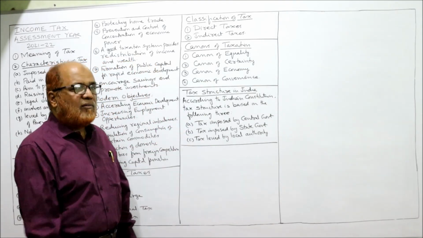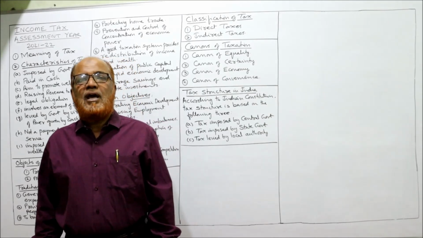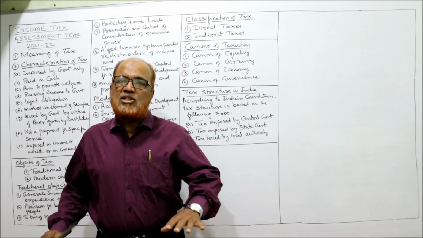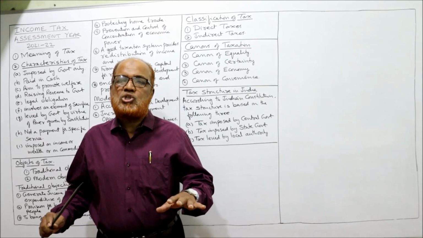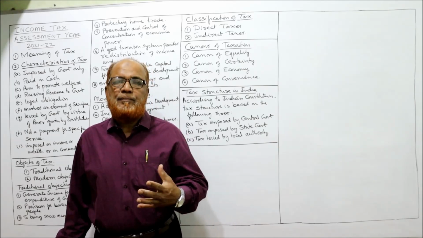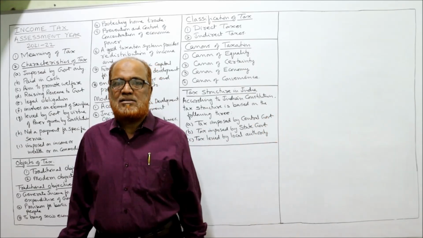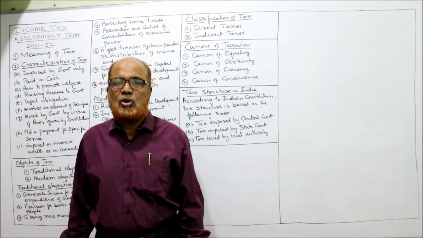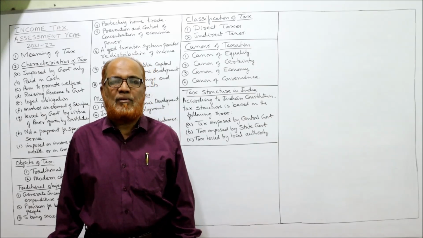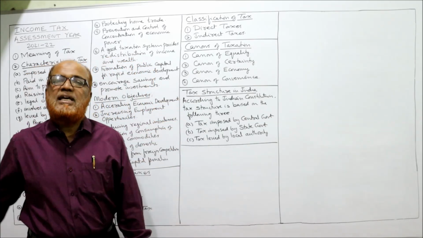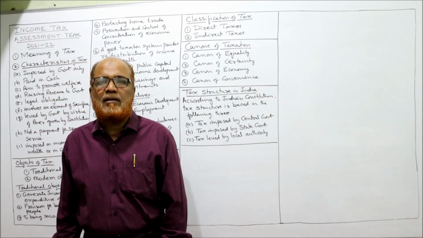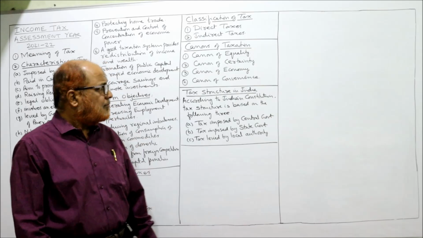Then the last one, canon of convenience. There should not be any inconvenience on the part of the taxpayer. The taxpayer should not feel much pinch of paying the tax. Honestly, happily, the taxpayer should pay the tax. There should not be any burden. There should not be any disturbances in the life of the people in the form of tax. So these are some of the canons of taxation. In examination, a question may be asked to explain the canons of taxation.